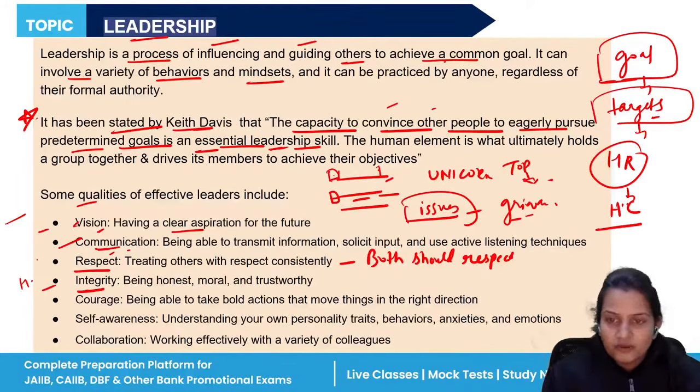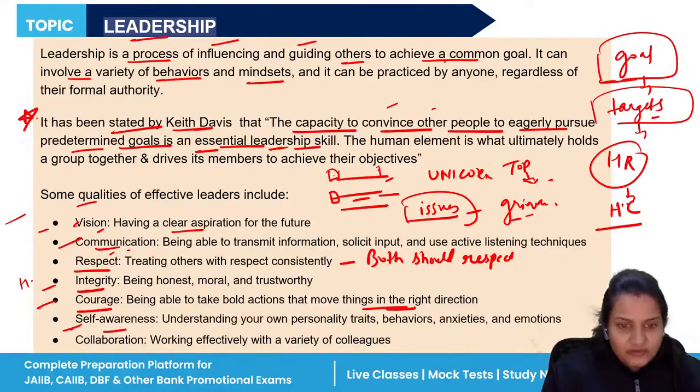Trustworthy means the employees should trust you, they should have faith in you. Courage, whatever initiative you have thought for your organization, you should be very courageous to stand for that. You should be very courageous to bring every person to move in the right direction. There should be self awareness, that is understanding your personality traits, behavior, anxieties, and emotions.